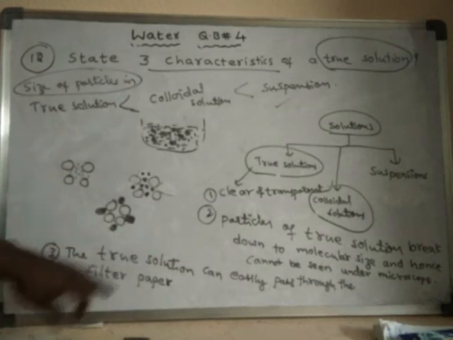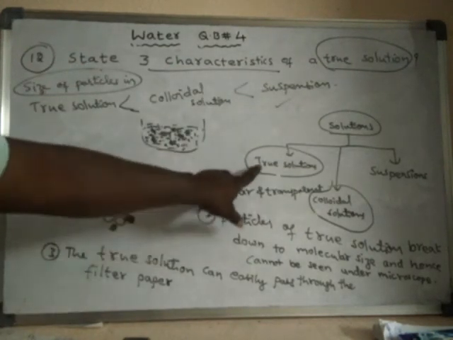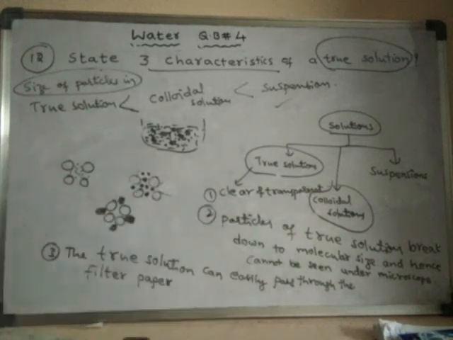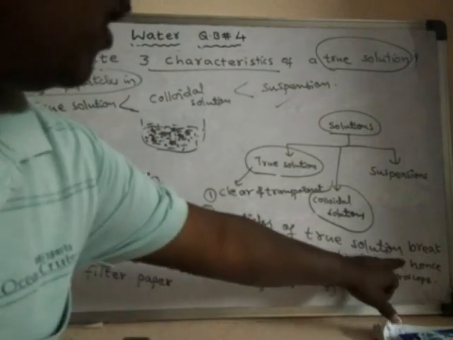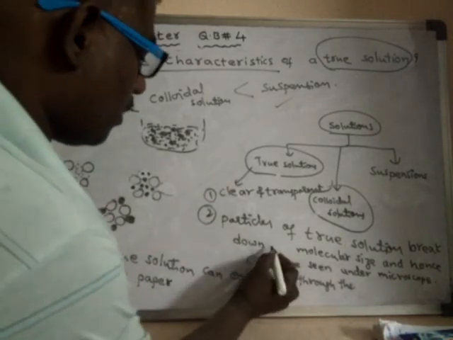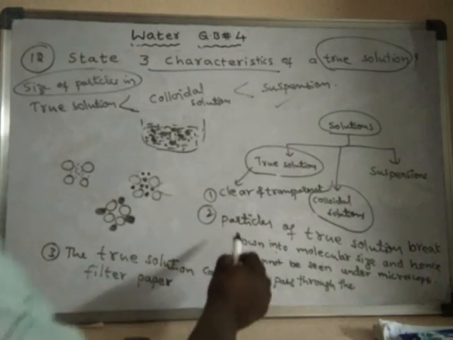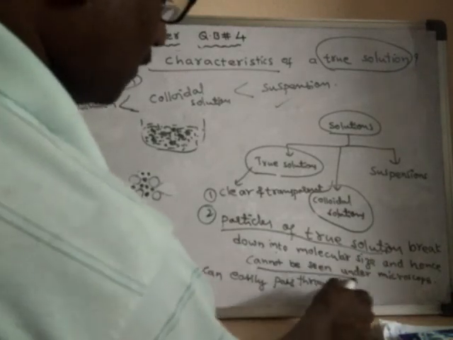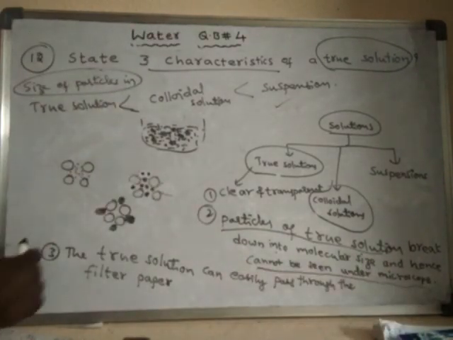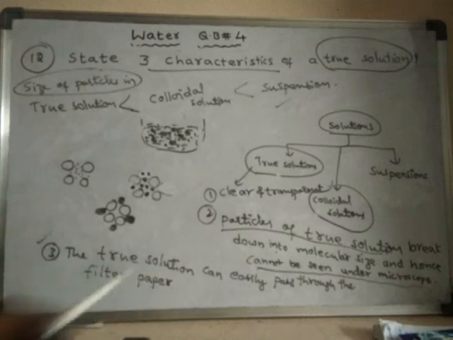Once again we will see the three characteristics of true solutions. One, true solutions are clear and transparent. Two, the particles of true solution break down into molecular size, hence we cannot see them under a microscope. The particles of true solution cannot be visible under a microscope. And the third one is, the true solution can easily pass through the filter paper.